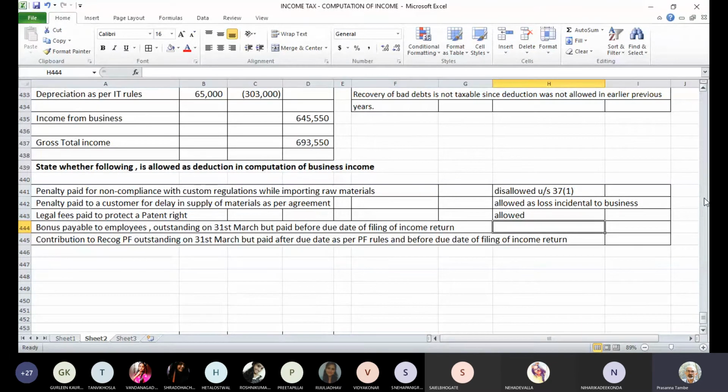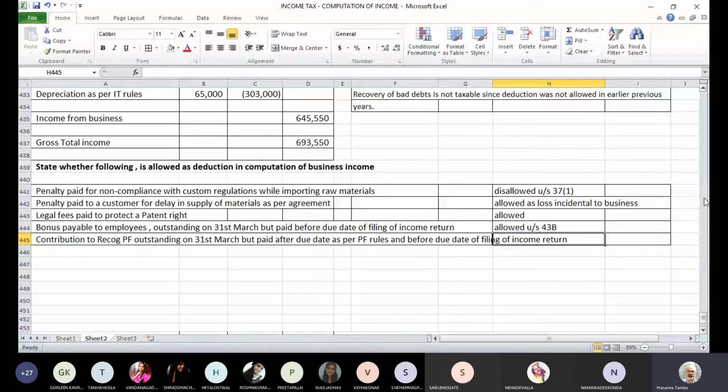Bonus payable to employees outstanding on 31st March, that is the last day of the accounting year, but paid before the due date of filing of income tax return. We have discussed section 43B, and section 43B also covers payment to employees in the nature of bonus and leave encashment. It also covers gratuity. So if these amounts are outstanding on 31st March but paid before due date of filing of income tax return, these are allowed as deduction. If these are paid before due date, it will be allowed as a deduction. There is no problem in claiming the deduction.